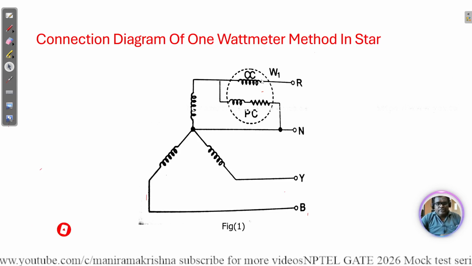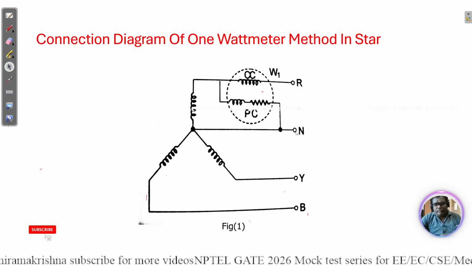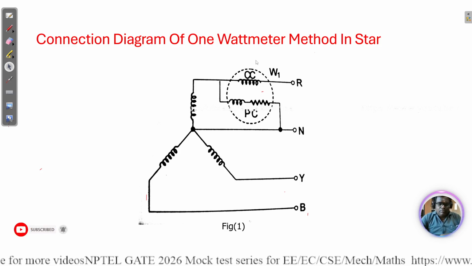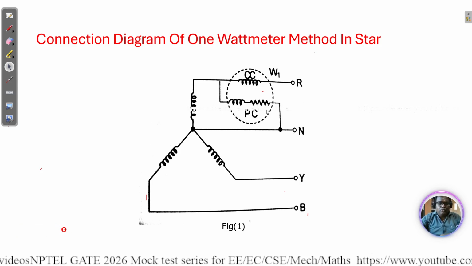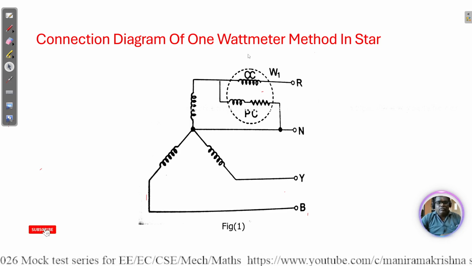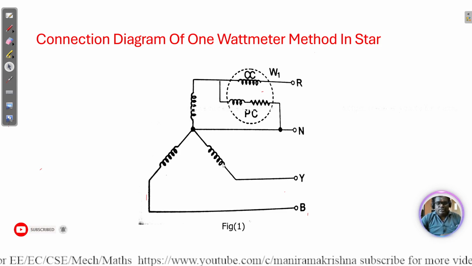Here we are connecting only one phase, one phase with the neutral. Then whatever power is developed, that is multiplied by three. Then we get the total power along the three phases that we are measuring.